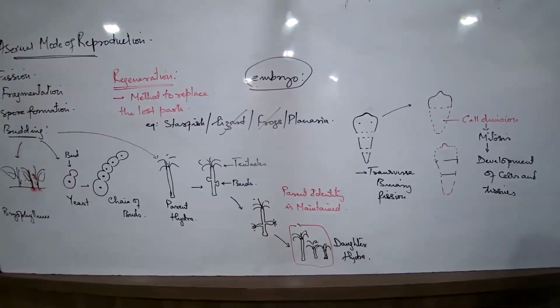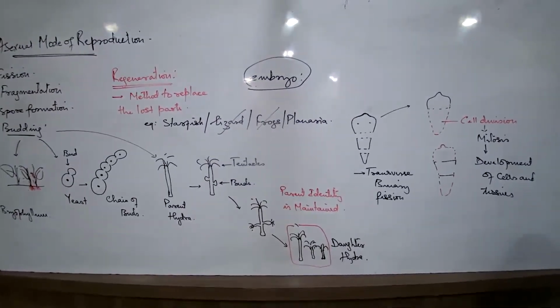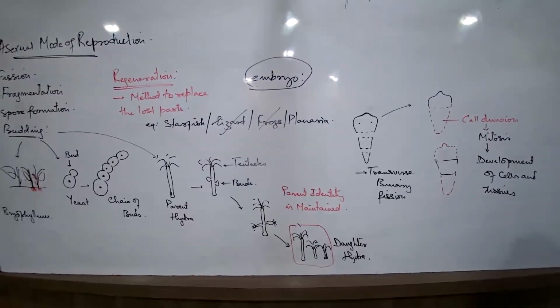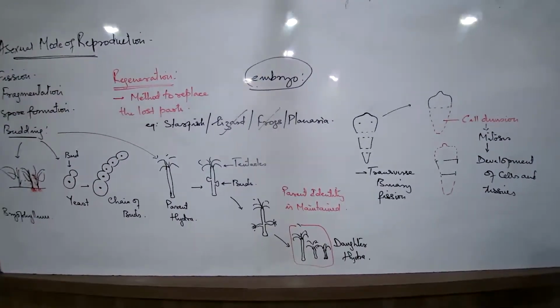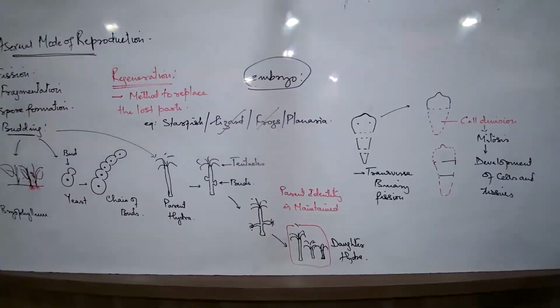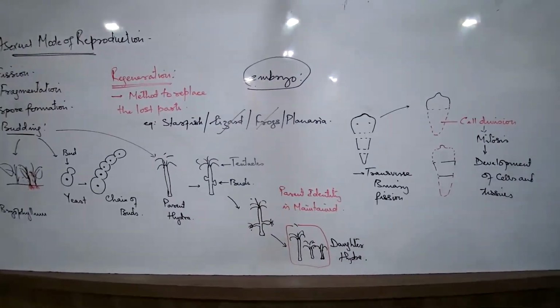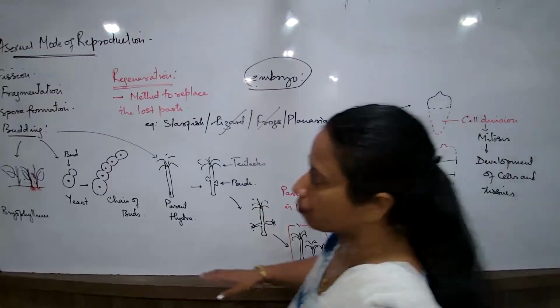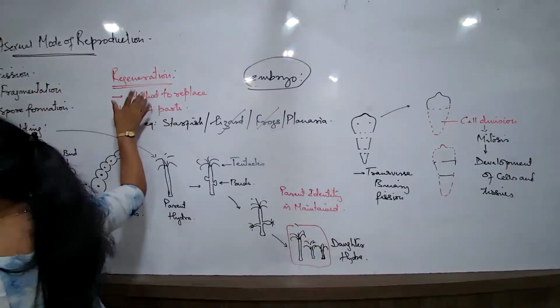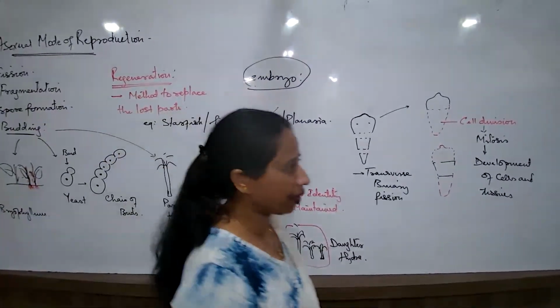But formation of bones, cartilages, etc., nothing is happening. So can regeneration help in the formation of complex tissues and organ systems? No. Regeneration can only help in the formation of few cells and tissues. That's it. Okay? So here है the concept of regeneration, and this is, remember, the main methods of asexual reproduction that we are studying is this, and this is an exceptional method that we have come across.